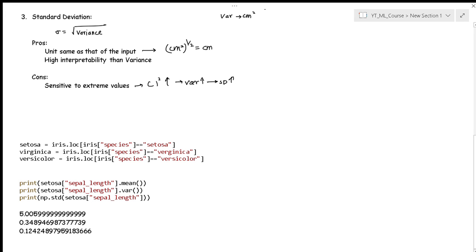So setosa is a new data frame where all the instances of the iris dataset labeled as setosa are stored. Similarly for virginica and for versicolor. And now we just print their mean, variance, and standard deviation of the sepal length of setosa. So you can see those three values.